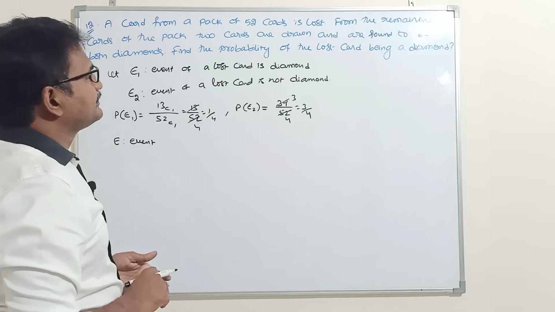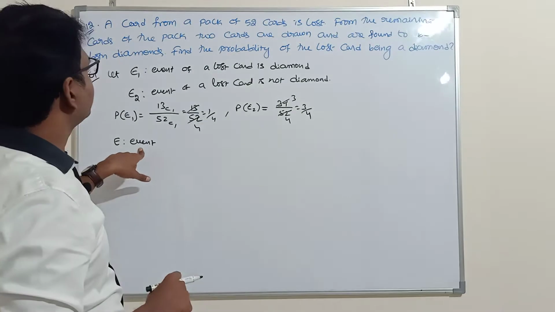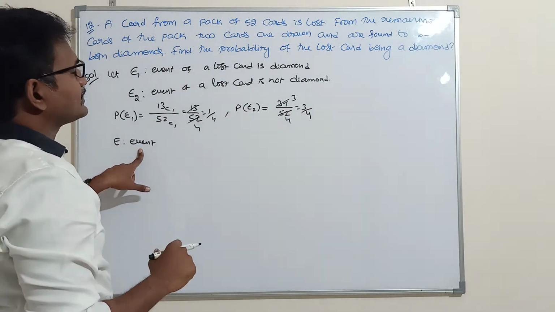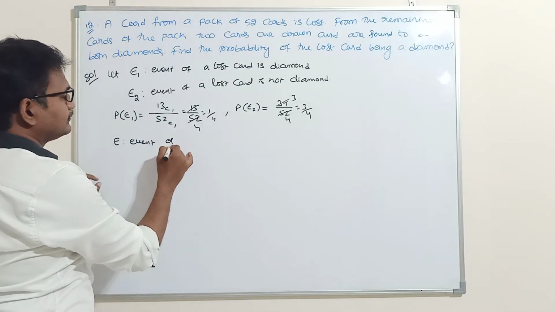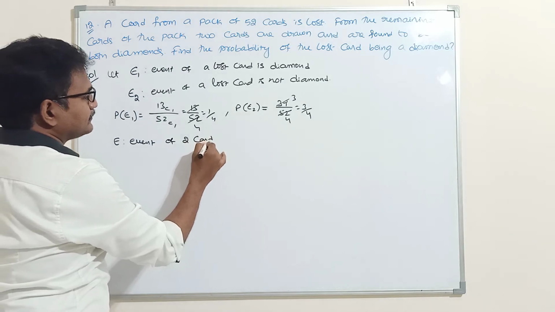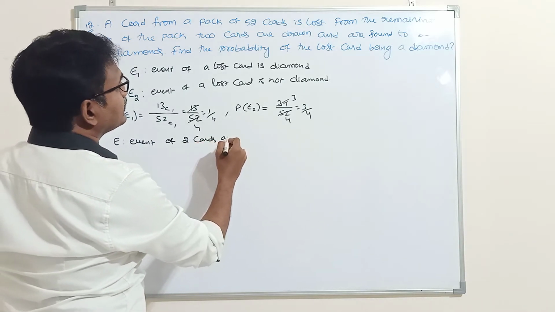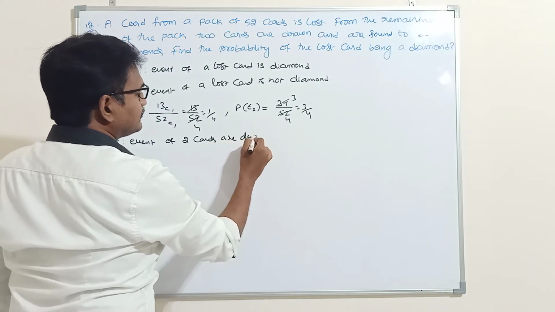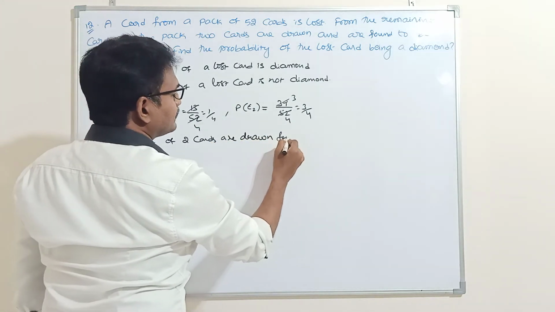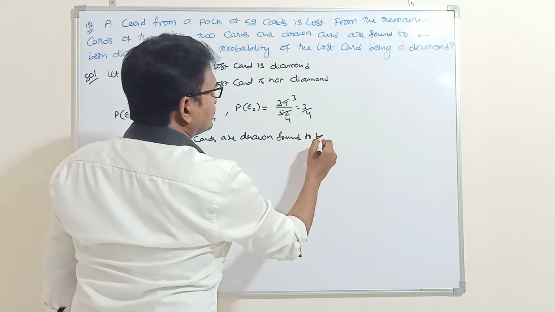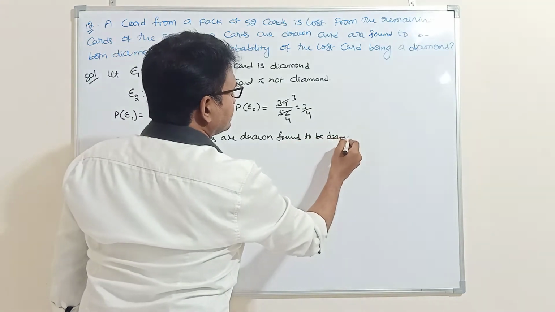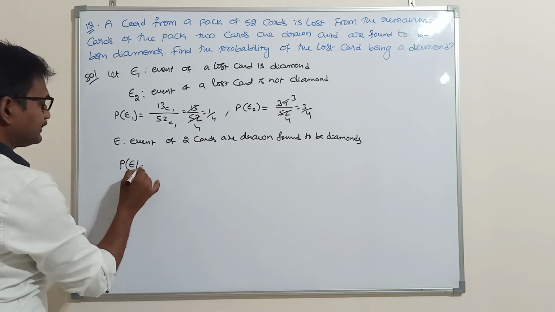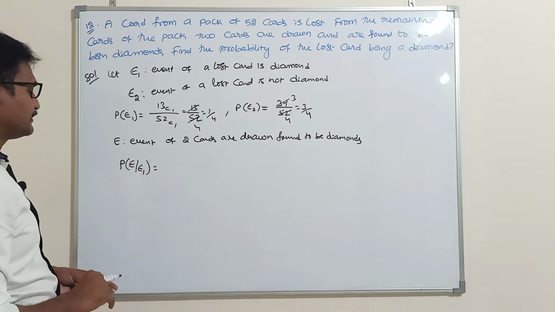Next, what is event E? Event E is the event that from the remaining cards of the pack, 2 cards are drawn and found to be diamonds. Next, what is P of E given E1?